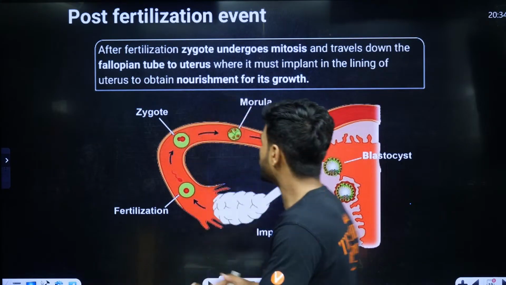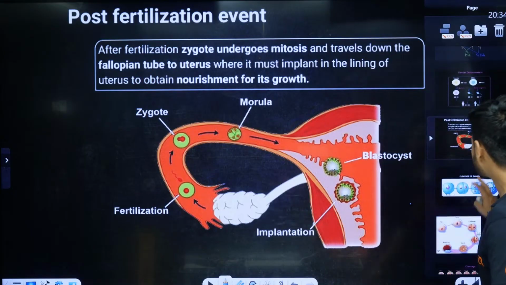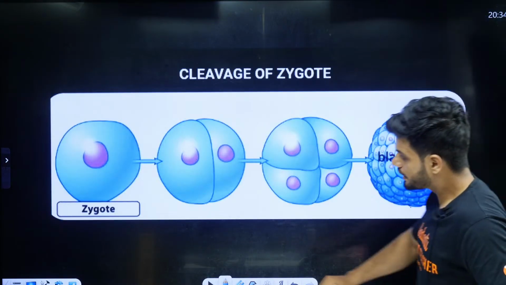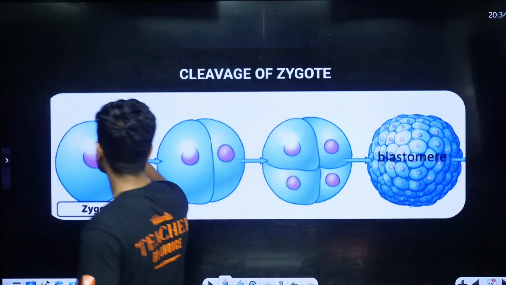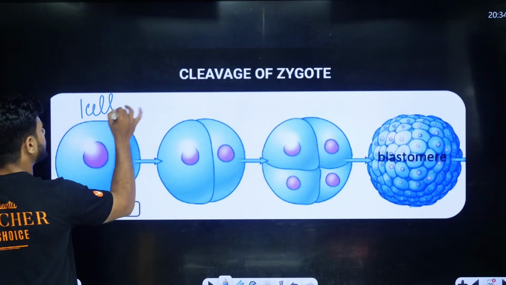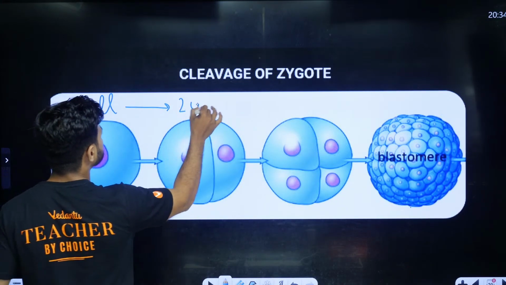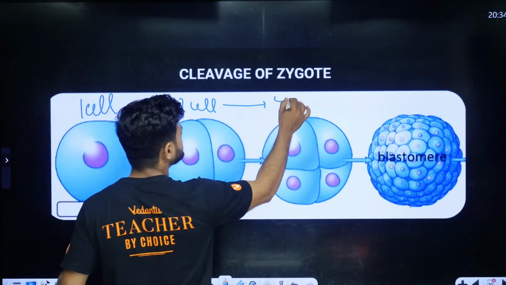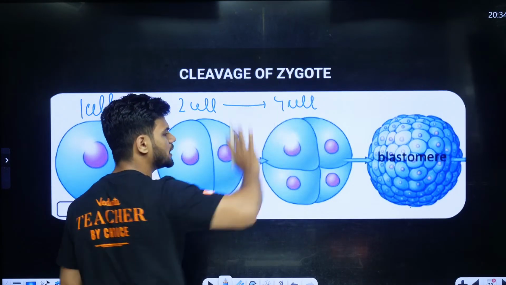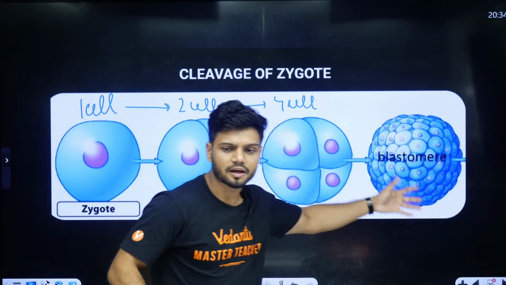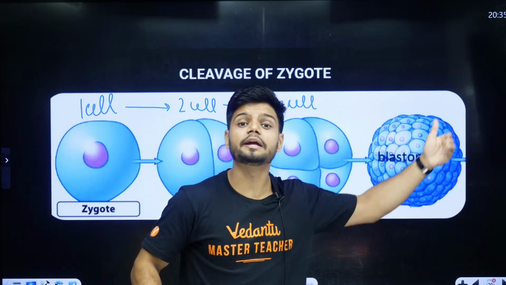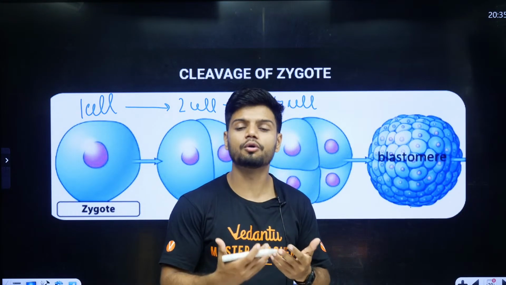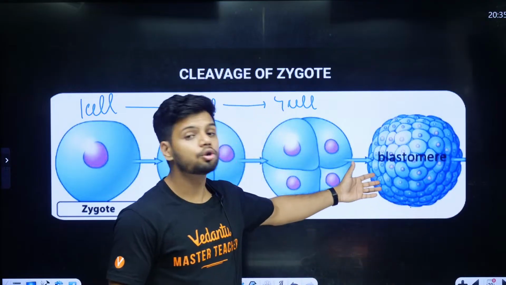Okay, students? Now, first things first, what exactly happens from the zygote, students? एक zygote जो एक सेल है यहां पर, this is one cell, right? This one cell will become two cells, two cells become four cells. वैसे होते होते बहुत सारे सेल्स बन जाएंगे. 2 to 4, 4 to 8, 8 to 16, 16 to 32. उस तरह से डिवाइड होके we'll get lots of cells.